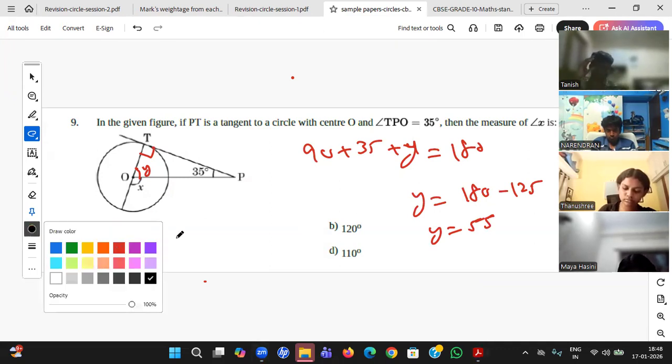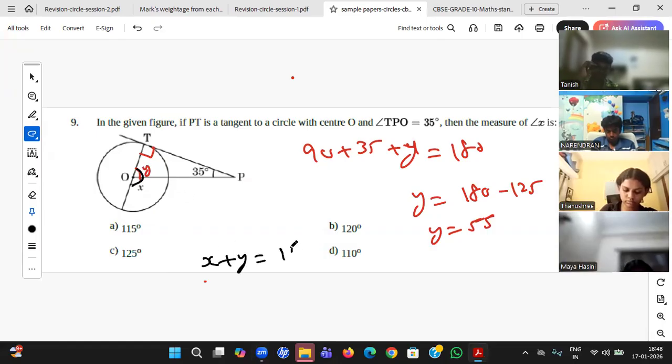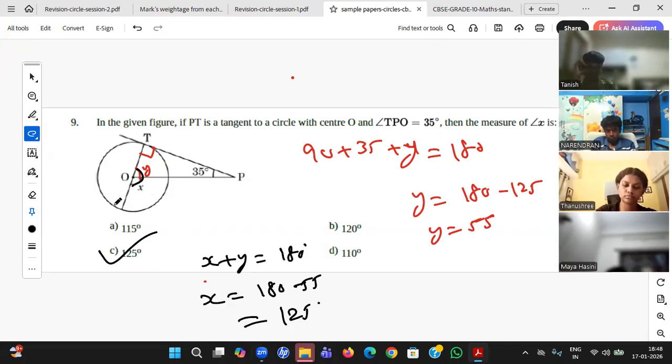I'm able to see it's a straight line. Total angle should be 180 degrees. x plus y equal to 180 degrees. What will be x? 180 minus 55. That will be 125 degrees, the right answer. Okay, so use the template again. I'm repeating 10.1, 10.2, the entire story, student.